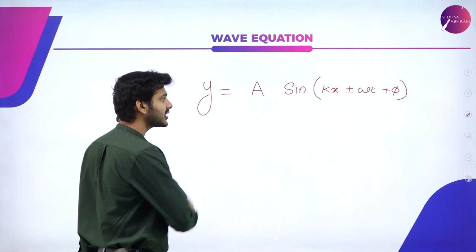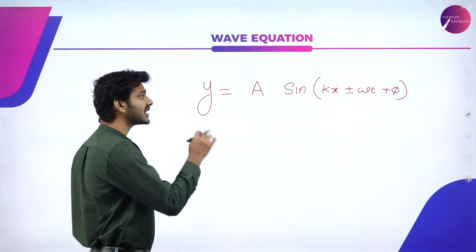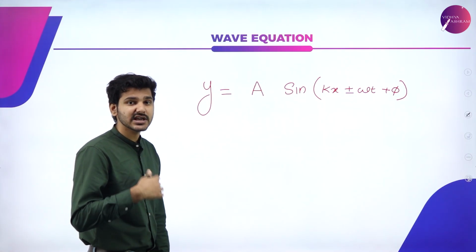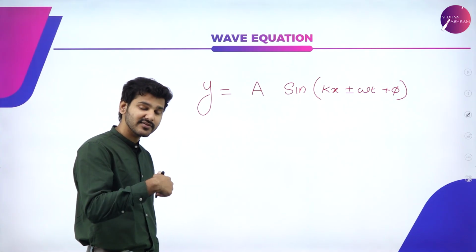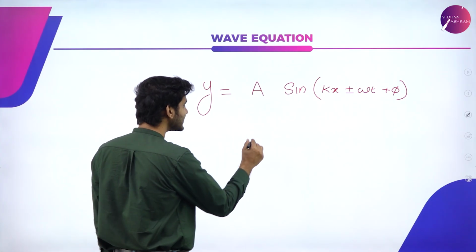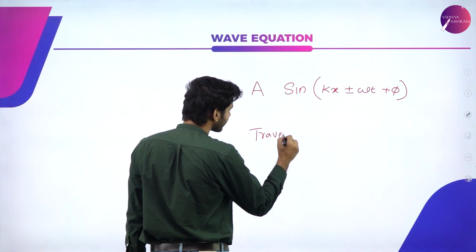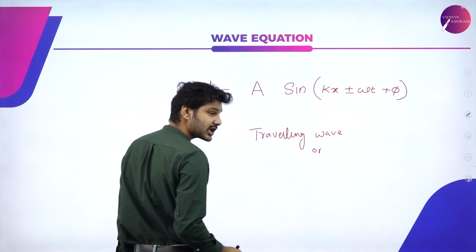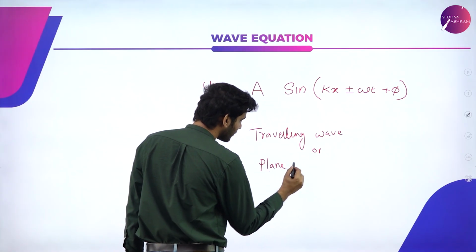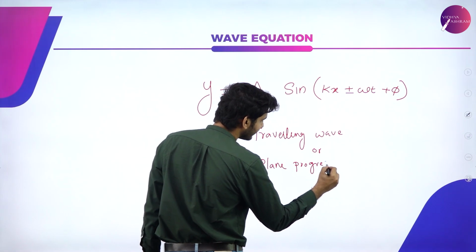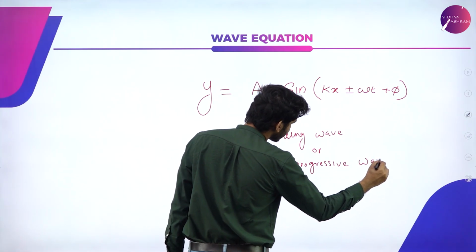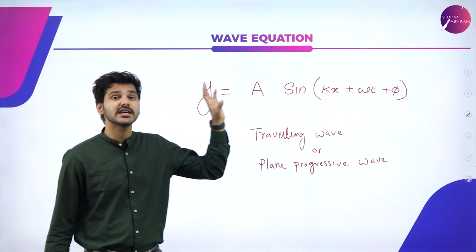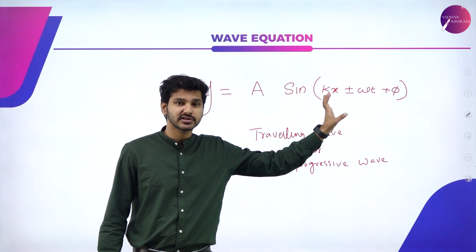This equation, y is equal to A sin(kx plus or minus omega t plus phi), represents a wave that is progressing or moving, which we can just call a traveling wave, or it can also be called a plane progressive wave. So it is called a plane progressive wave or simply a traveling wave, that is, a wave that is in motion. We're going to discuss the individual terms right now.